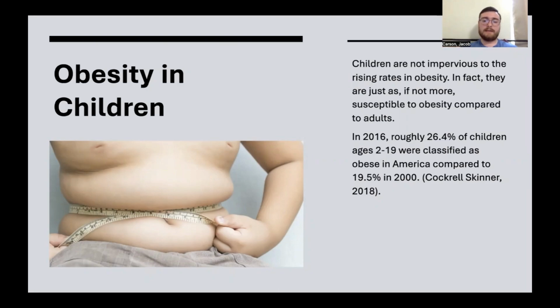In fact, roughly 26.4% of children ages 2 to 19 in America in 2016 were classified as obese, whereas compared to 2000, only 19.5% of children were considered obese. So this is about a 5% increase roughly over a 16-year period. This is uncharacteristically high in terms of human history.